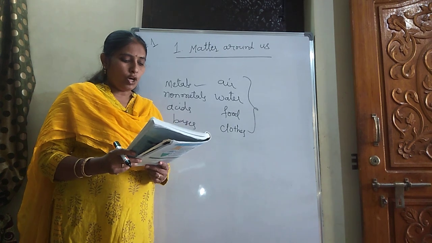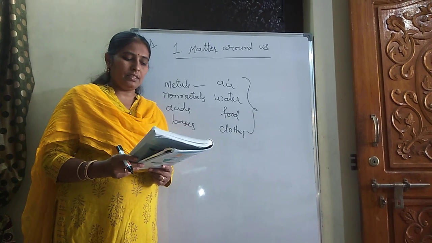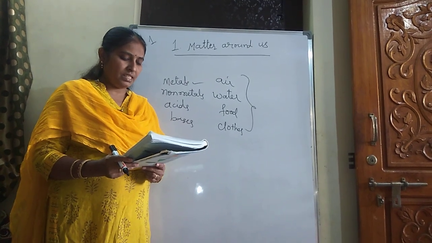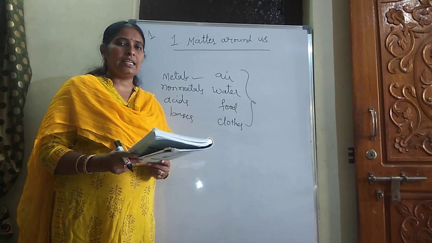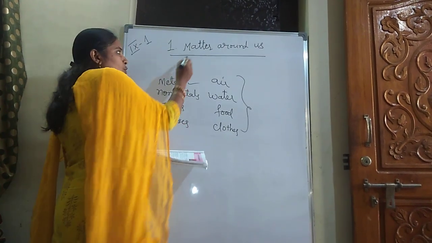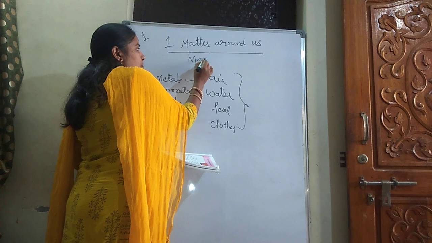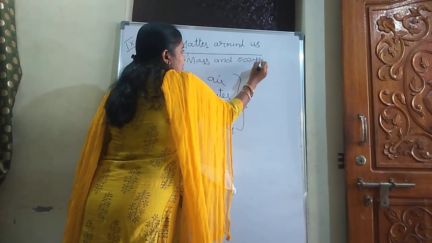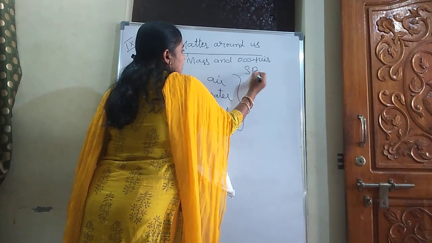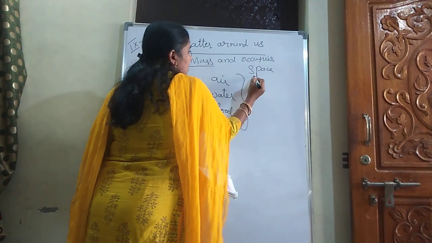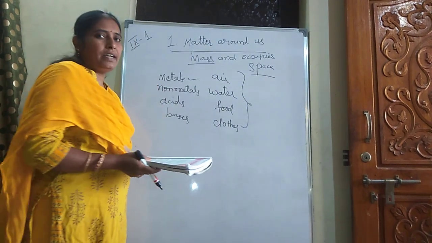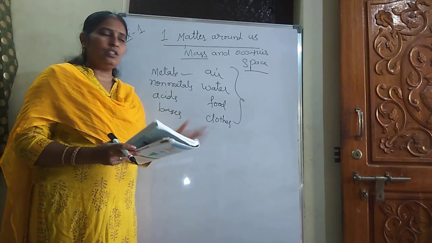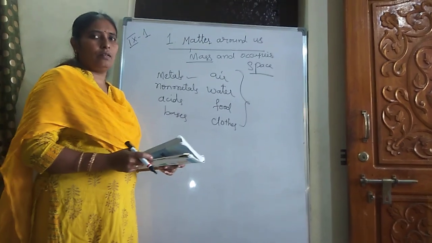Let us see. What do you mean by the term matter? I am reading the definition: anything in this world that occupies space and has mass is considered as matter. What is matter? Which has mass and occupies space is said to be matter. Metals occupy space and have mass, so metals are also considered as matter.